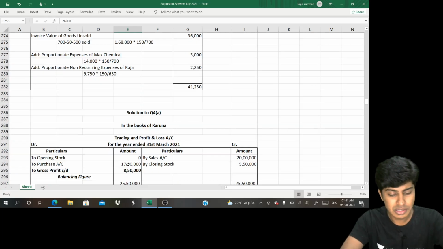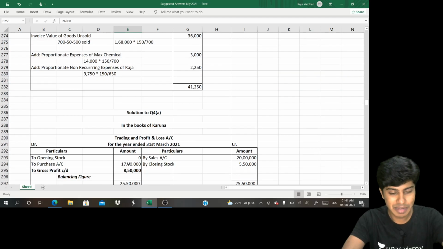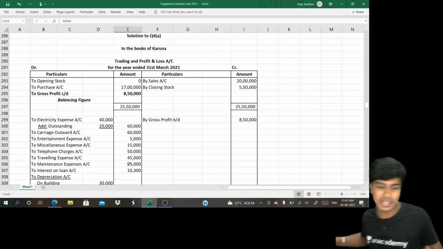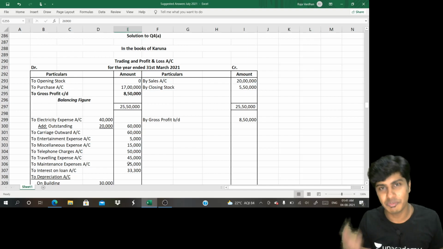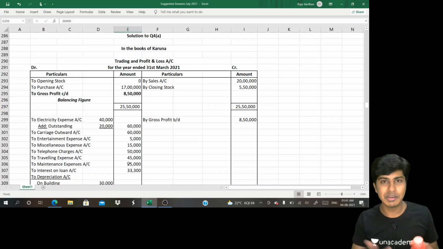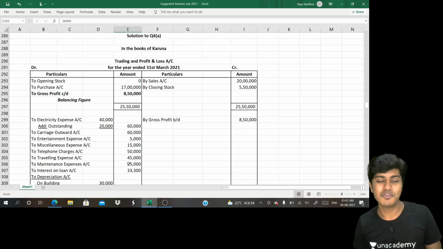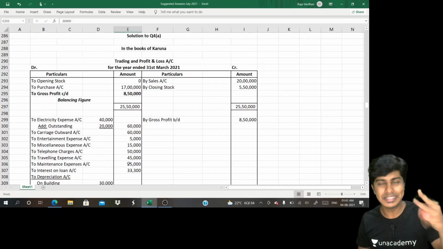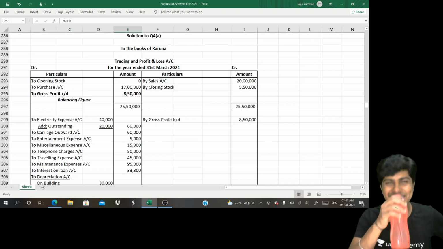A quite easy one. You can see the detailed working in the Excel sheet, which I'll share with you in the PDF a little later. Don't take me wrong, you might think, how is this guy going so fast. I'm running it fast because it's a little better than a simple analysis of saying which question comes from which chapter, but it's not going to be a detailed one, because such a detailed one would come to about 2 hours of video and you guys might not watch it. Just adhering to the limits of time and keeping it short, about an hour. So one, two, three questions done. I'll take a short 2 second break to drink water and start with question number 4.